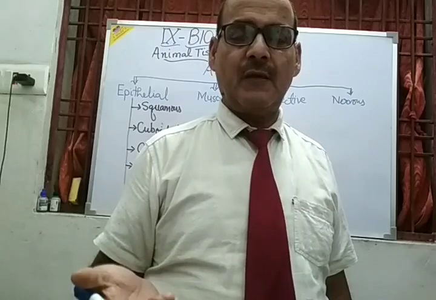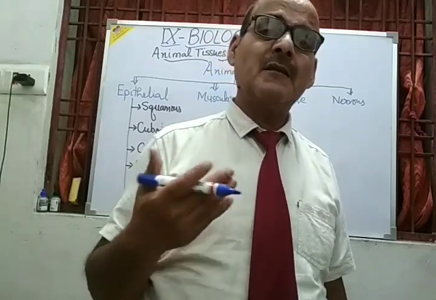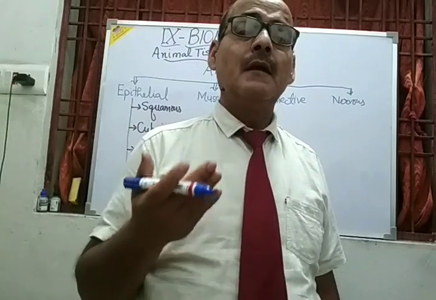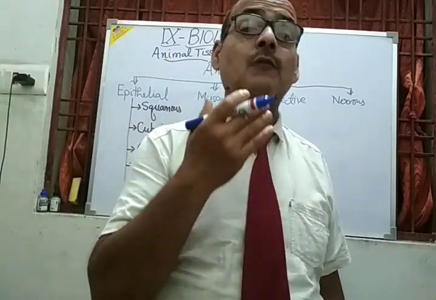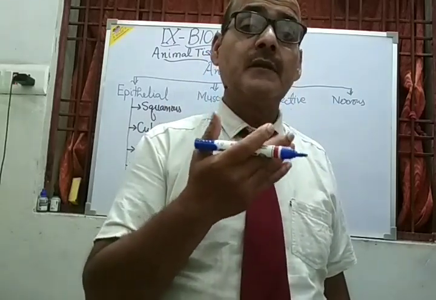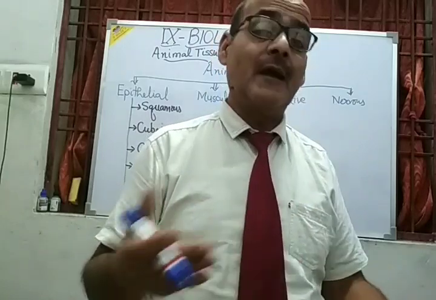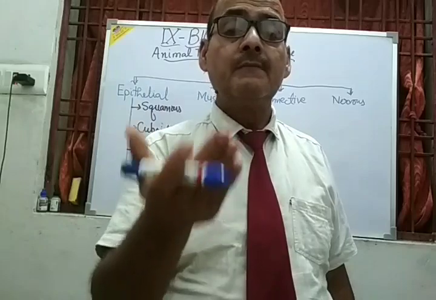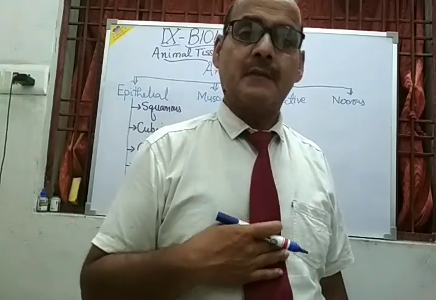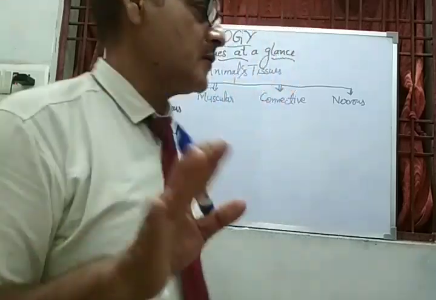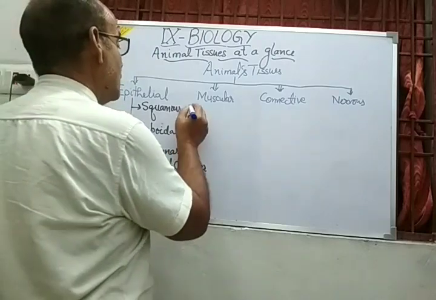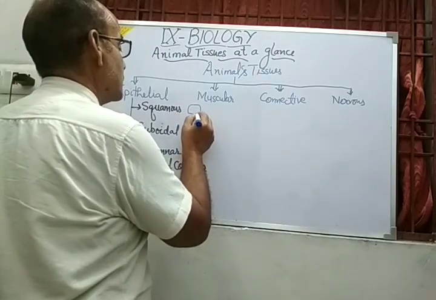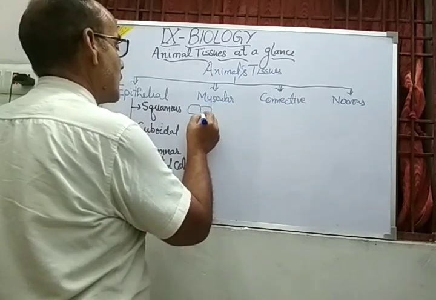That may be the stratified, and the simple squamous tissue is found in the inner lining of the mouth cavity. On the skin it will be stratified. In the inner lining, like the mouth cavity, simple squamous will be found. The squamous tissue is just like a mosaic sheet.